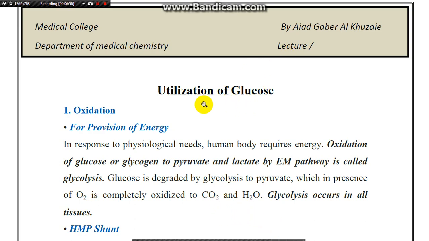Utilization of glucose. There are several utilizations of the glucose, such as oxidation.